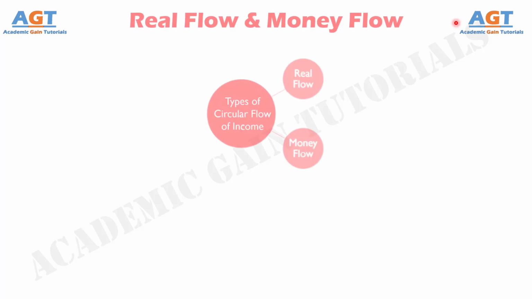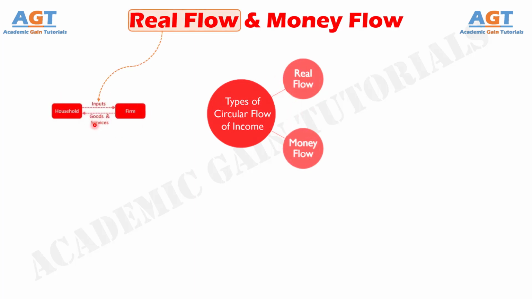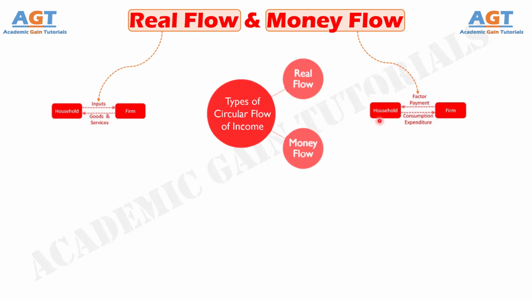In this video, we will look into the differences between real flow and money flow. Basically, there are two types of circular flow of income, which are real flow and money flow. The biggest difference between real flow and money flow is that in case of real flow, exchange of goods and services takes place among various sectors of the economy. But when we talk about money flow, the monetary exchange between the two sectors exists.